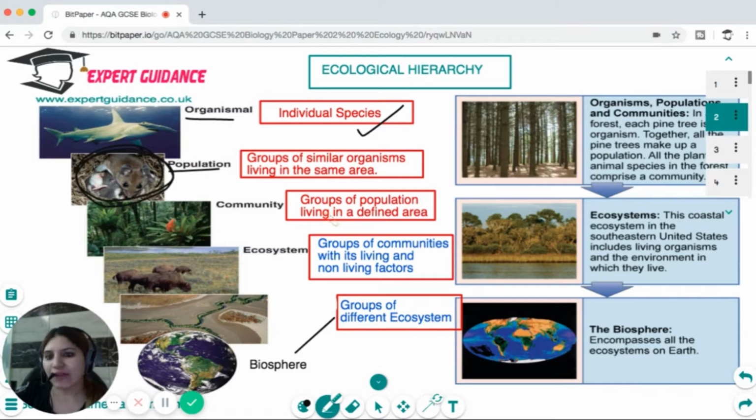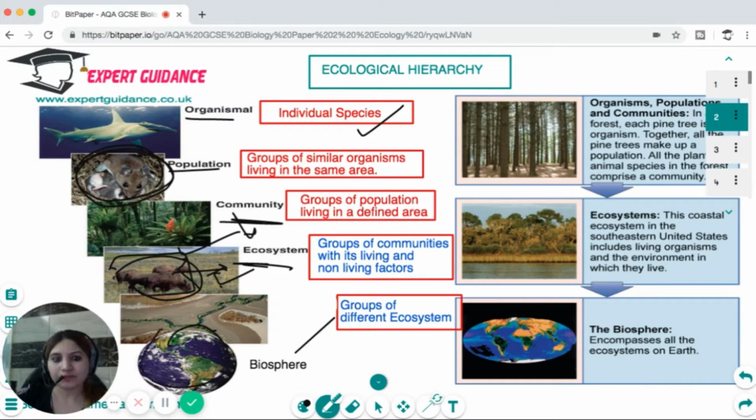And then when you have groups of populations in a different area, that makes a community. And then the community forms an ecosystem, which is the different communities along with the living and the non-living factors. So you can see the cattle, which is living with the grasses and the water, and it is coordinating with the other species, and different ecosystems like a land ecosystem or a forest ecosystem make up a whole biosphere. So the organism, populations and communities.